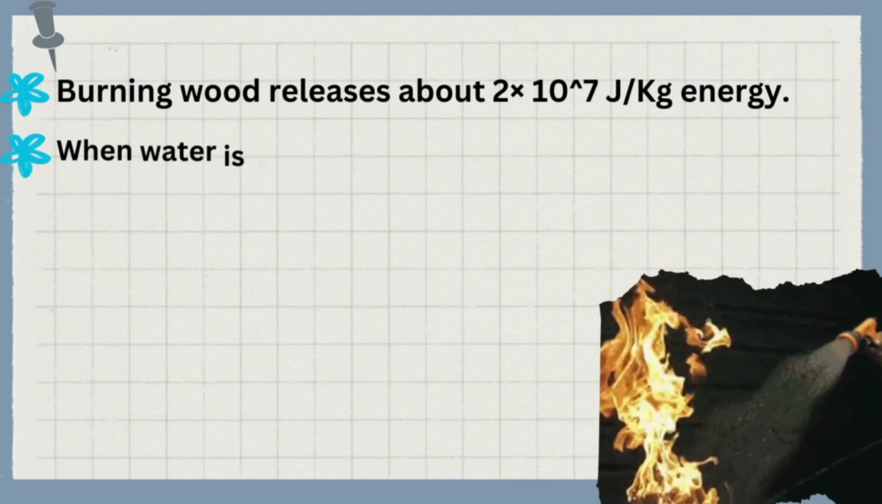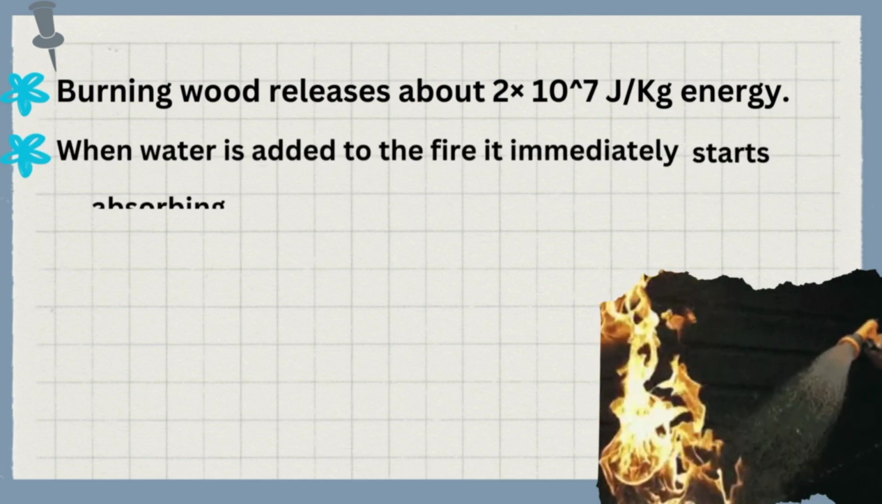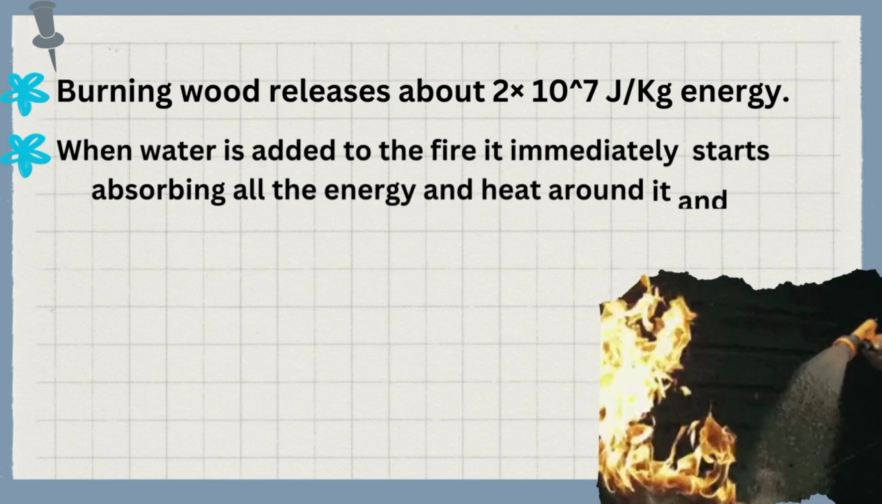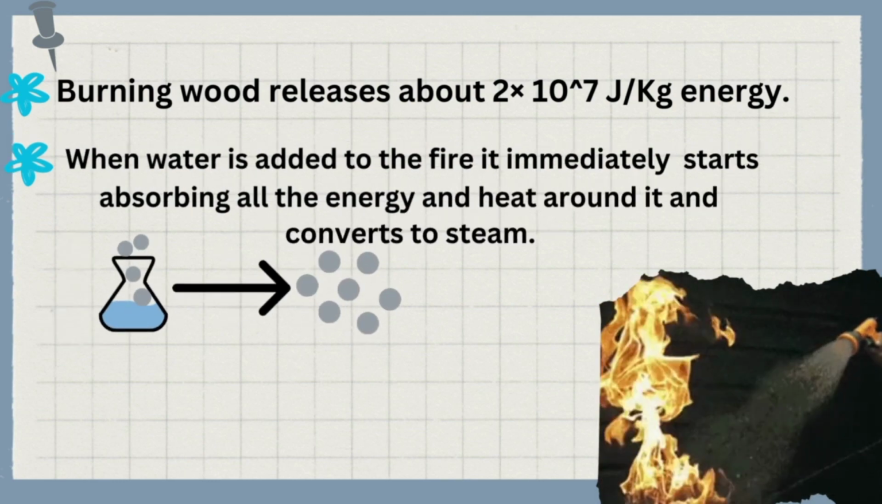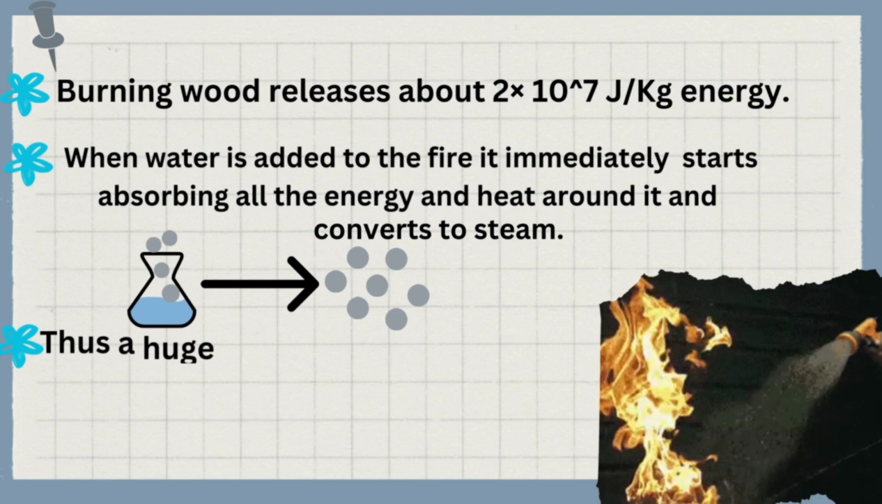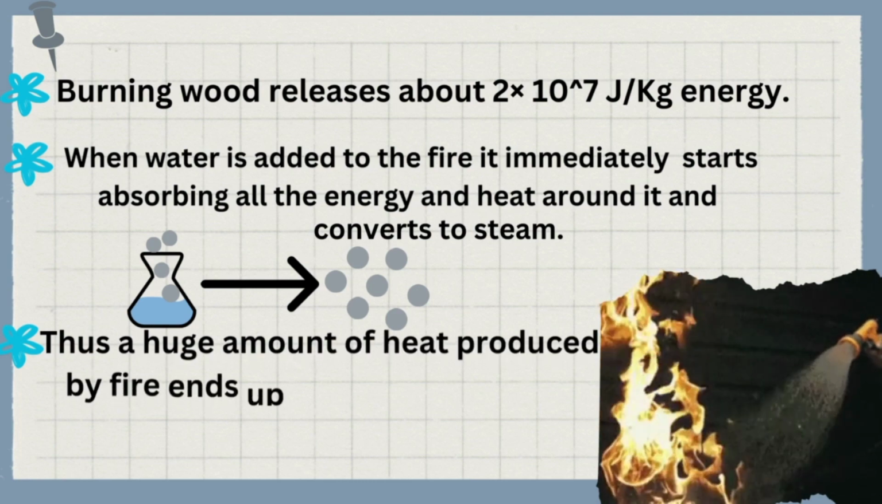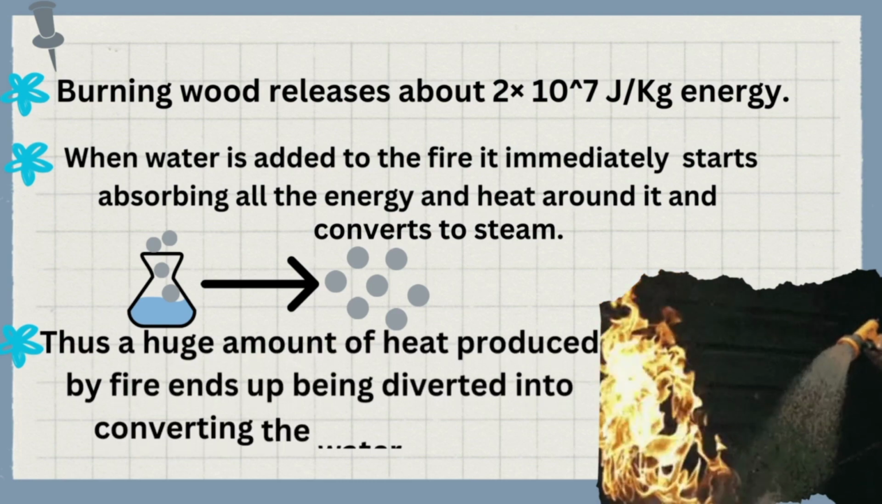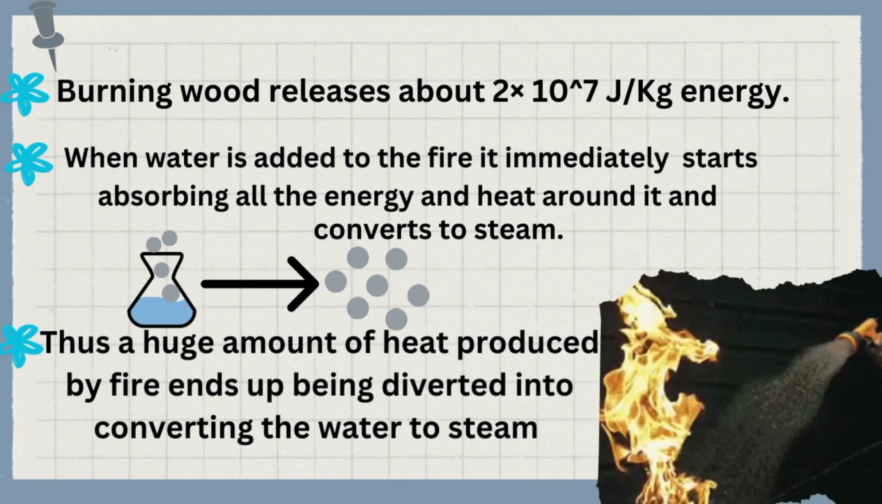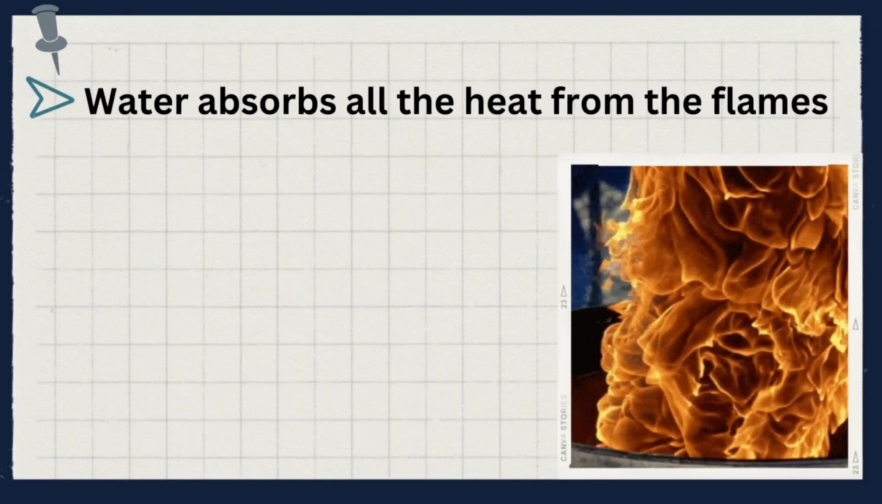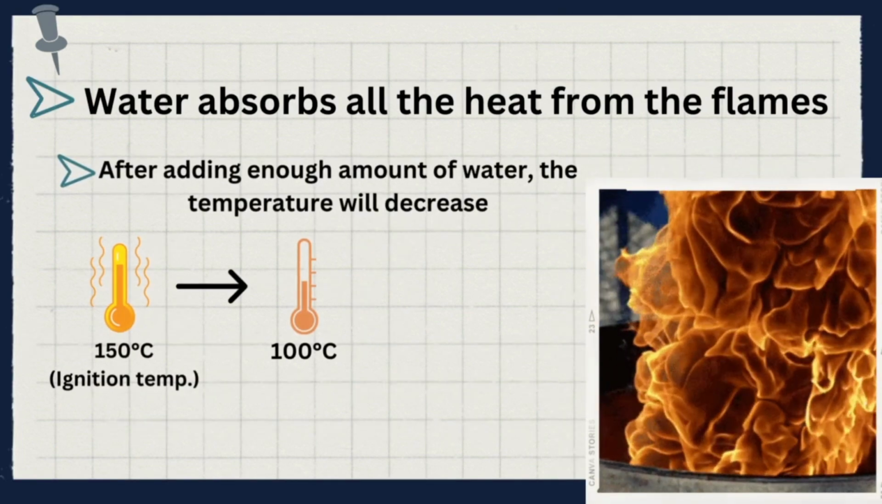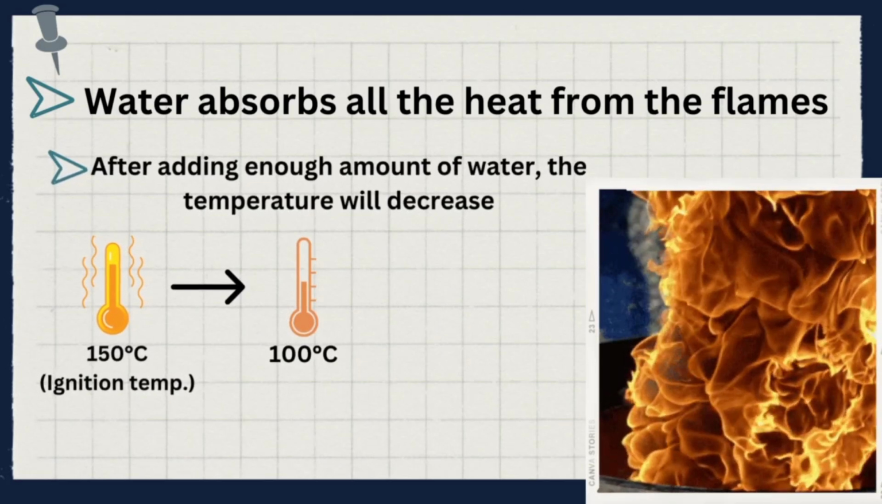When water is added to fire, it immediately starts absorbing all the energy and heat around it and converts to steam. Thus a huge amount of energy produced by fire ends up being diverted into converting the water to steam. In this way, water absorbs all the heat from the flame, decreases the temperature and ultimately puts off the fire.